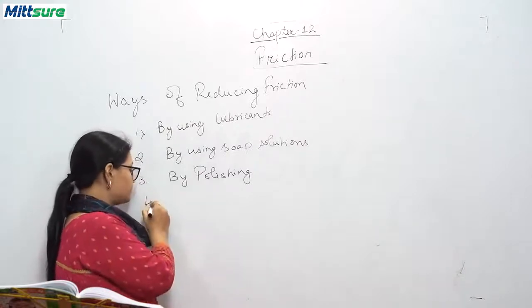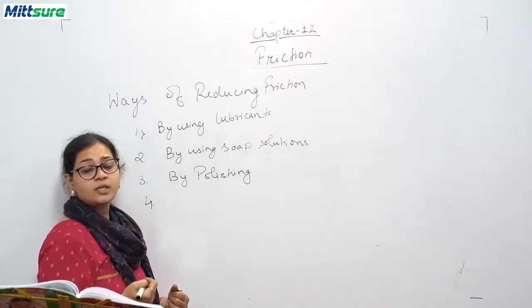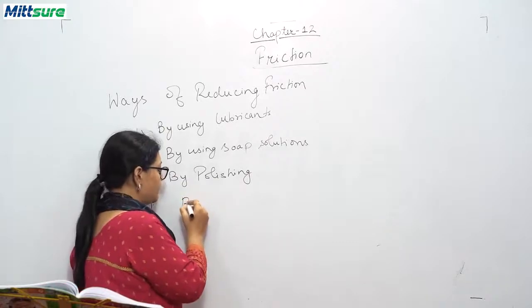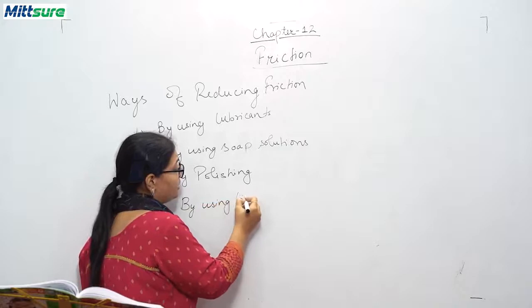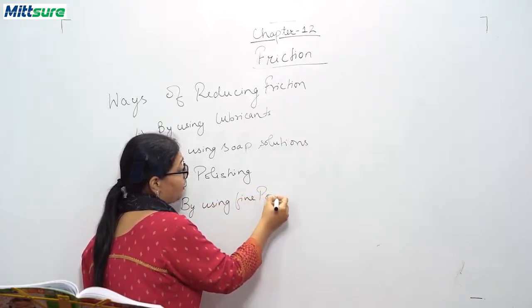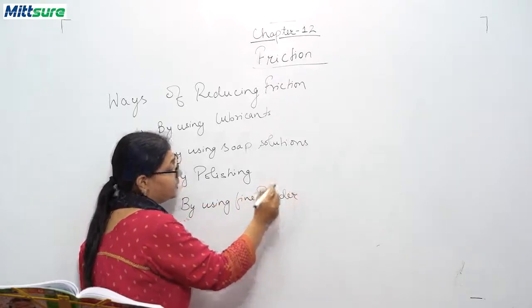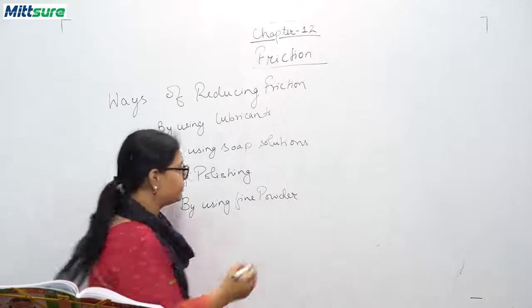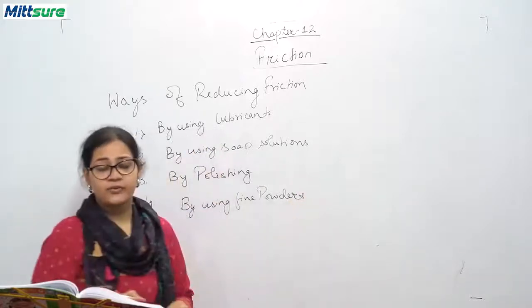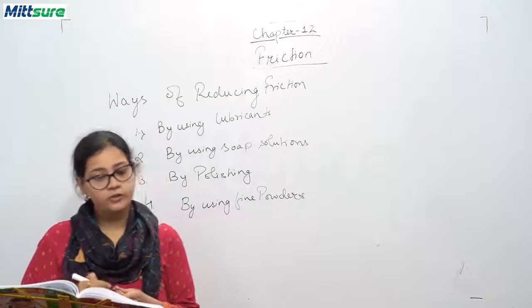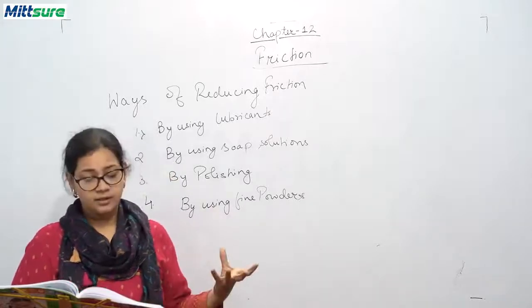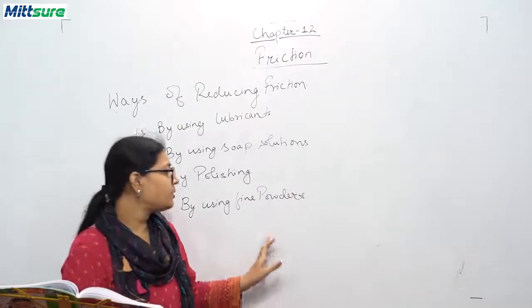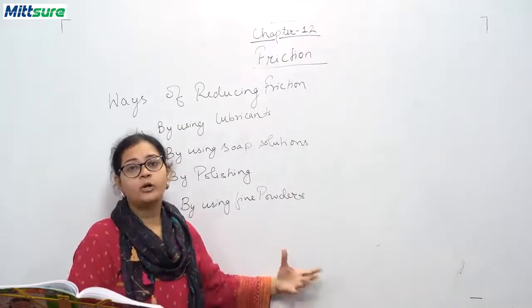Fourth is by using fine powder. What happens? This graphite is your non-metal and it's a very soft solid, which is ground to a very fine state. Now this can be used as a lubricant in a powdered form.